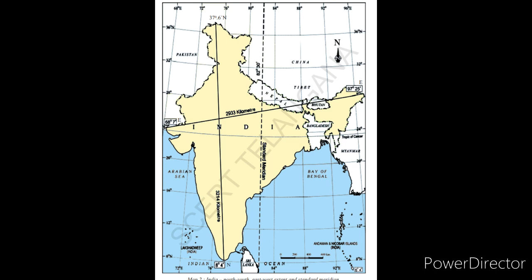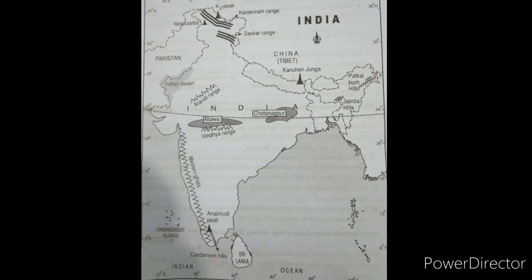Let us see the other map which is very essential for us. So here K2 is given. The K2 peak is the second highest mountain peak in the world, with the majority part in Pakistan-administered Kashmir. If the K2 peak is asked, you have to locate that in Jammu and Kashmir only. The elevation of K2 is 8611 meters.